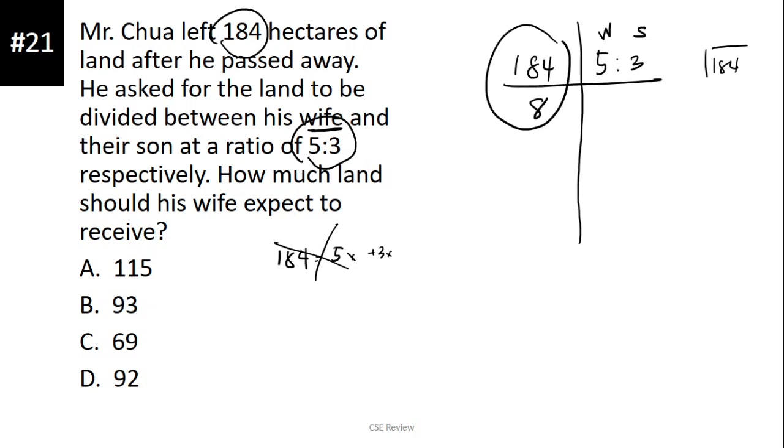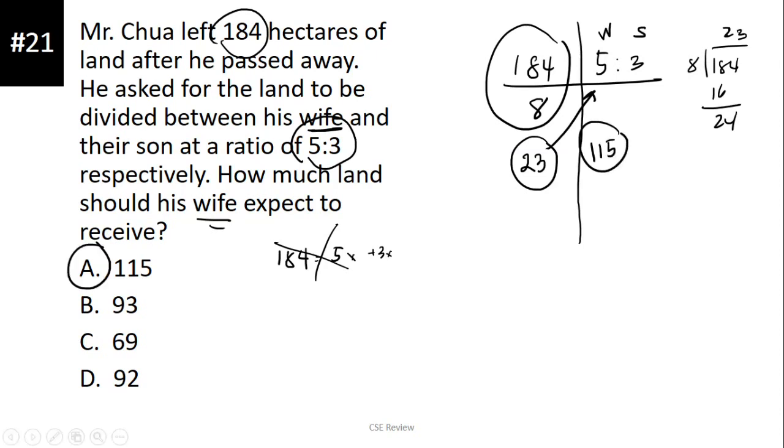184 divided by 8. So, that is 2, which is 16. This is 24, which is 3. So, you have 23. Tapos yung 23 na yan, which is yung answer, imumultiply mo siya sa kanino yung hinahanap. Sabi, how much land should his wife expect to receive? So, yung wife, yung 5, imumultiply mo yung 23 sa 5. So, 23 times 5 is going to give you 115. The answer is letter A, 115. It's that easy instead of doing all of this.